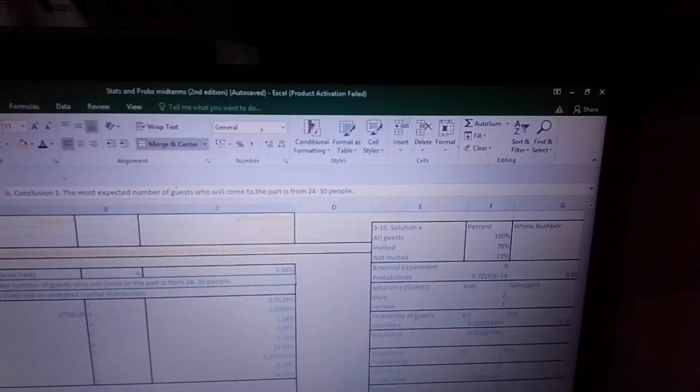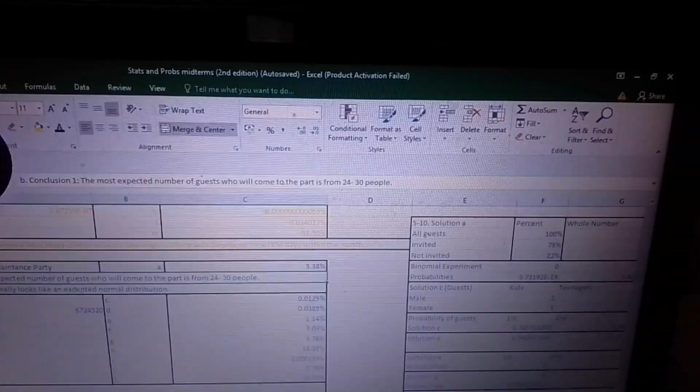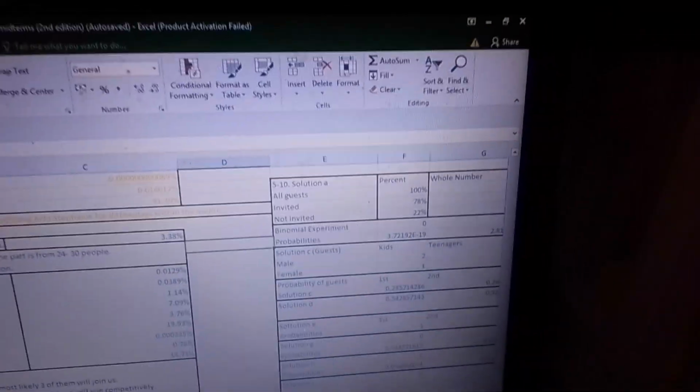Okay? And then letter B, what is the conclusion? Name 2 conclusions that you can conclude. That's my question, right? What are the conclusions that you can conclude? Like on the graph, we say that the most expected number of guests who will come to the party is from 24 to 30 people. The graph really looks like an expected normal distribution.